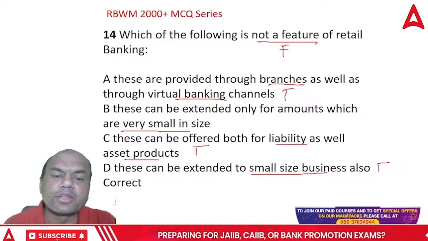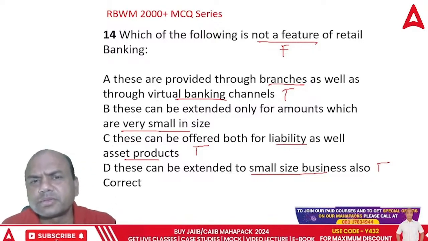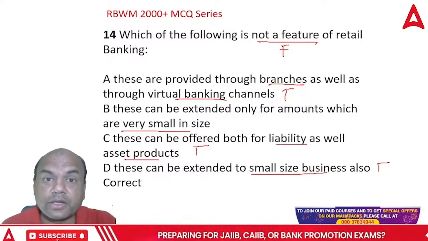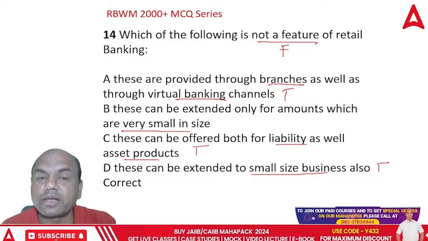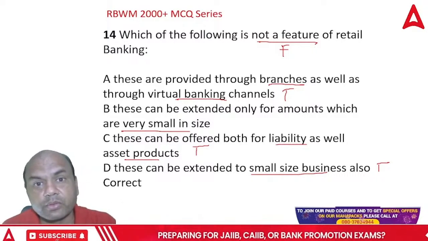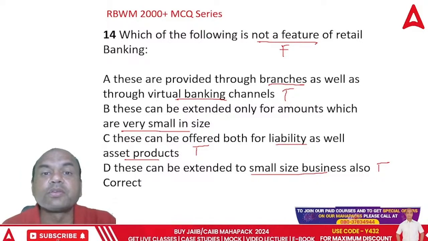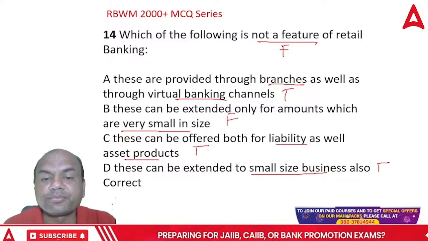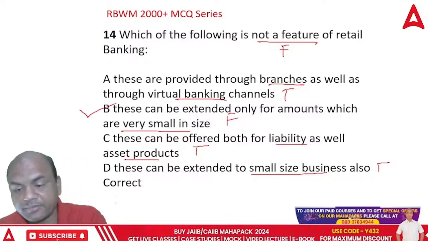Why? Because in retail banking nowadays you purchase a housing loan. Minimum housing loan in metro cities is what? What is the cost of a house in metros? A 1 BHK flat or 2 BHK flat in Mumbai and Delhi go for around what? 1.5, 2 crores for 2 BHK flats, right? So if I give even 75% of that, is this a very small size? No, this is false. So the answer is B, because we want the false one, correct?